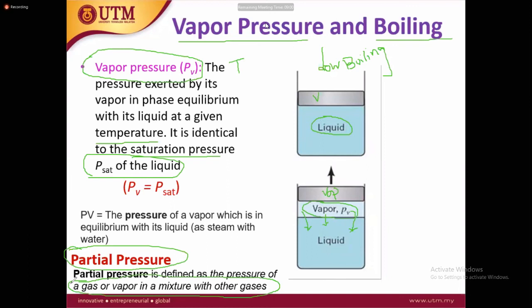Vapor pressure is also dependent on the boiling point. If a fluid has a very high boiling point, it has a lower vapor pressure, and with lower vapor pressure, they have a higher boiling point. So both have an opposite relation.